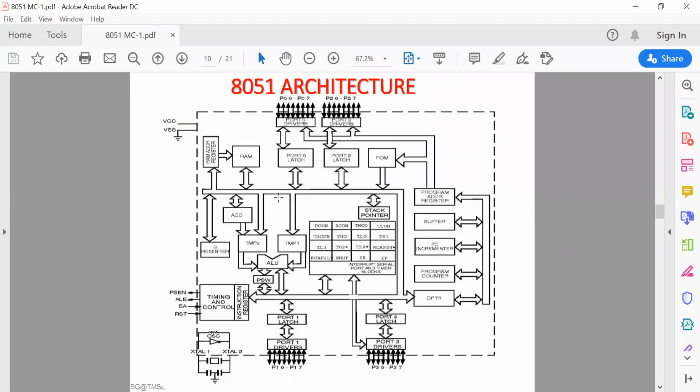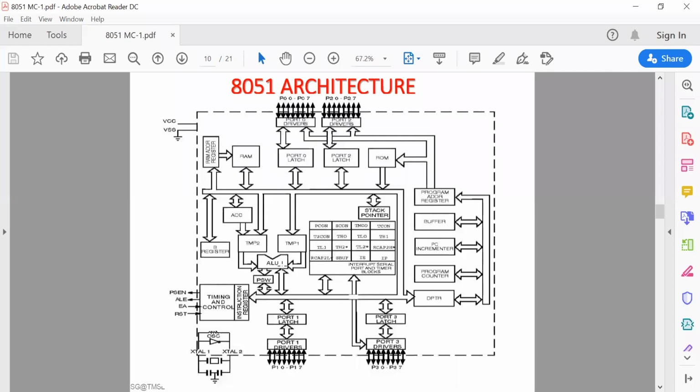Okay, so after that, every time the instruction is fetched, if it requires fetching the operands or the data part, that data must be fetched in this way. Data can be given either directly or from the memory. That's why there are two important registers available, the A register, that means the accumulator, and the B register. So data can be given in this way from these registers, and data can be given from the RAM also.